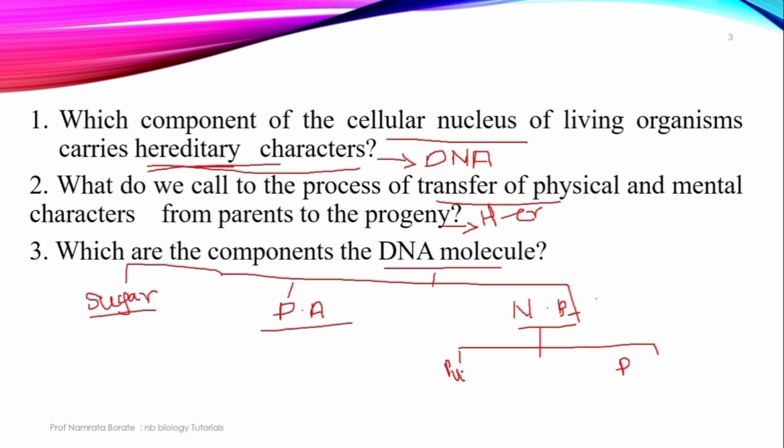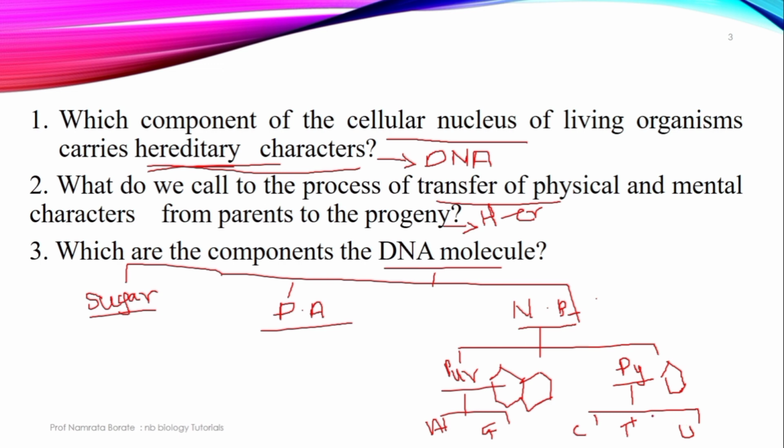What is a purine? Purine काय आहे? Purine is a two ring nitrogen containing compound. नायट्रोजनच्या किती रिंग आहेत यांच्यामध्ये? यांच्यामध्ये नायट्रोजनच्या 2 रिंग असतात आणि pyrimidine मध्ये नायट्रोजनची एक सिंगल रिंग असते. Purine is further classified into two types. First one is adenine and the second one is guanine. And the pyrimidine is classified again into three types. First one is cytosine, second one is thymine, and the third one is uracil.